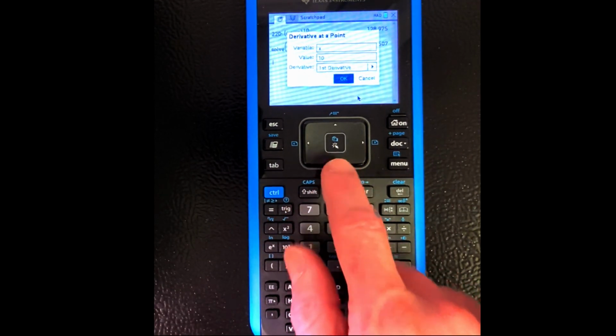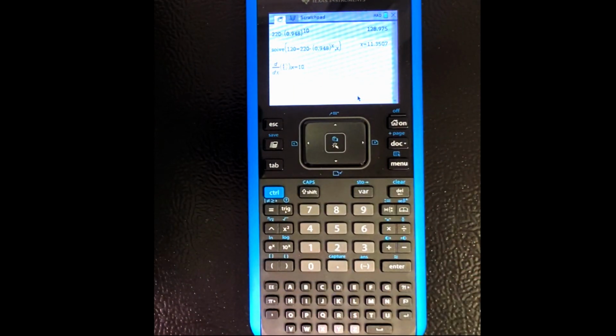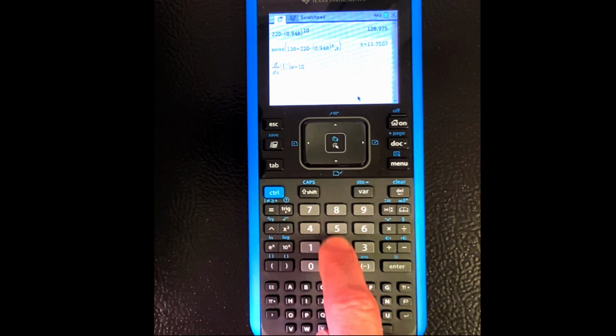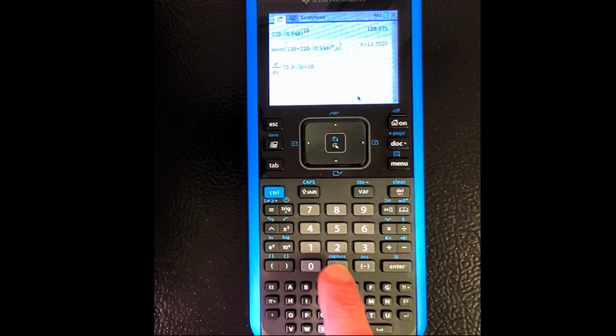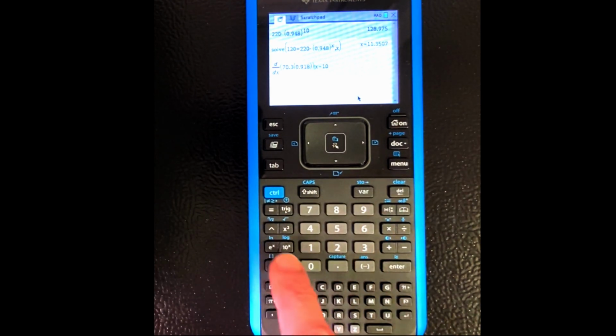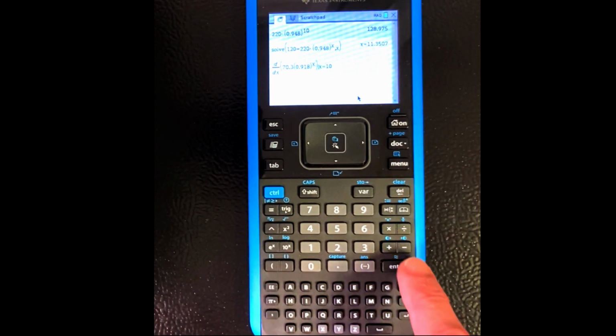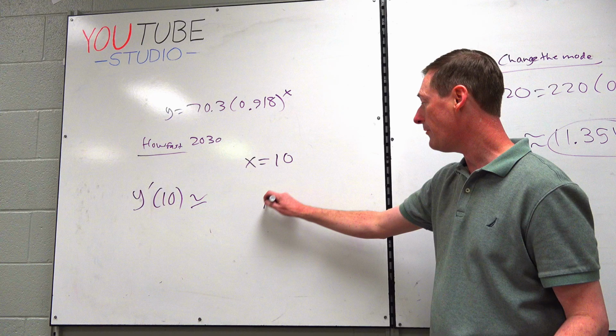So we're going to hit OK, and now it sets us up here. See d over dx. We're taking a derivative of what? Let's enter the equation. 70.3 parentheses 0.918, close parentheses, caret to the x power. Enter. And it just took the derivative and plugged in 10 at the same time. And the answer was roughly negative